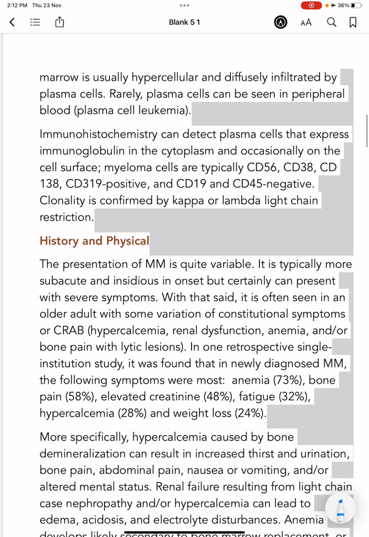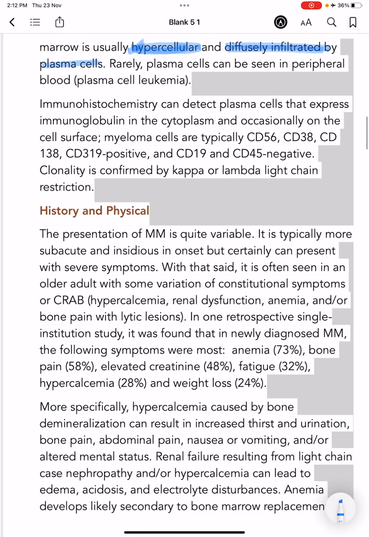The bone marrow is usually hypercellular and diffusely infiltrated by plasma cells. Rarely, these plasma cells, not only in the bone marrow, can also be seen in the peripheral blood. If plasma cells are seen in the peripheral blood, this is called plasma cell leukemia.